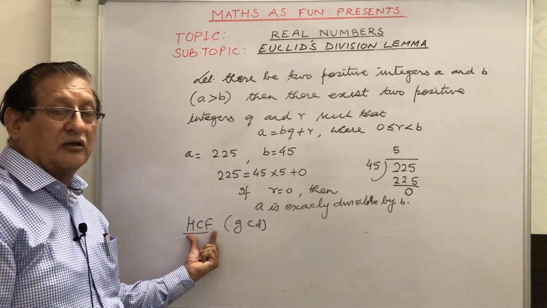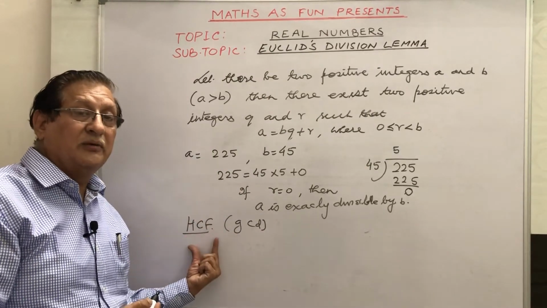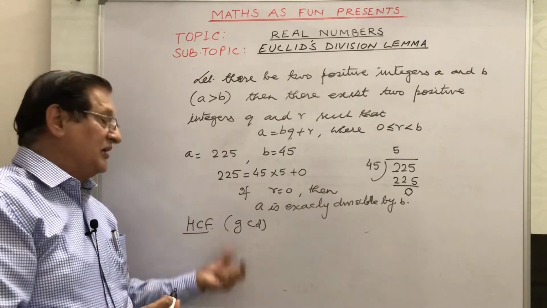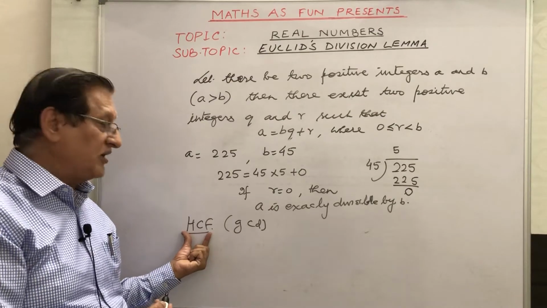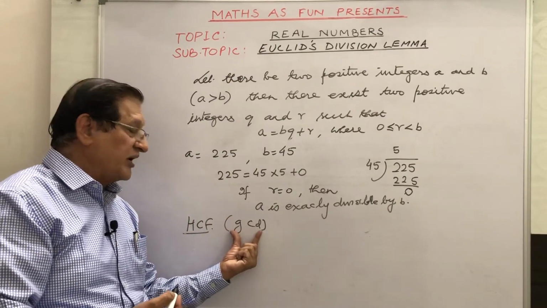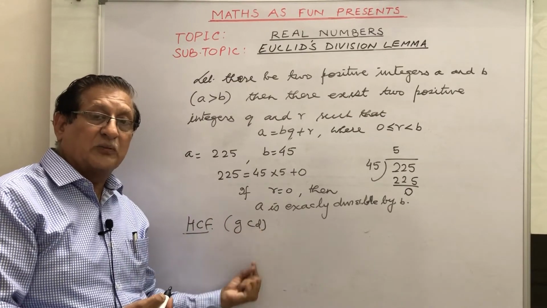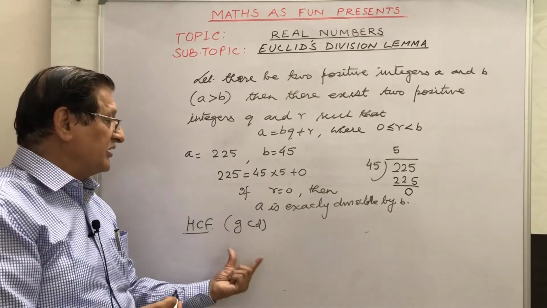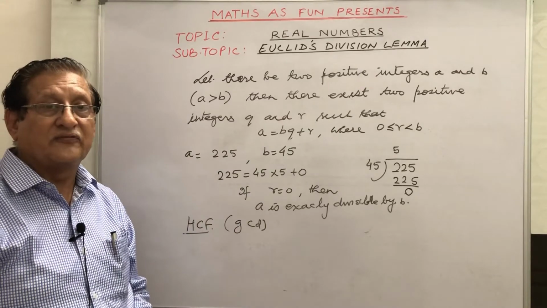Highest common factor. If we find the factors of the given numbers, then what is the highest factor which is common to both? That is why we call it HCF. GCD means greatest common divisor. It means from all the divisors of the numbers, what is the greatest? That is called the HCF or GCD.